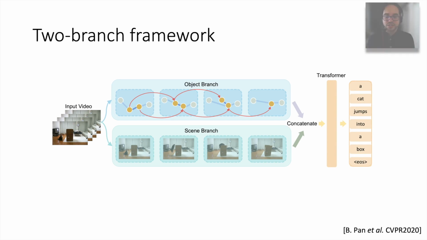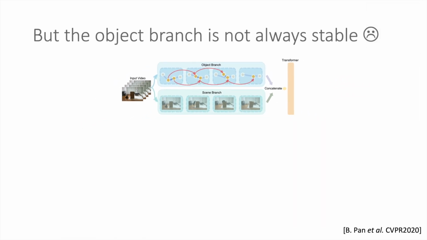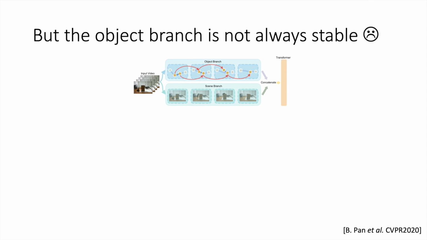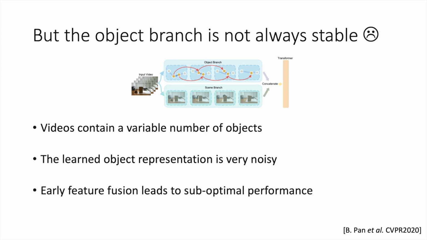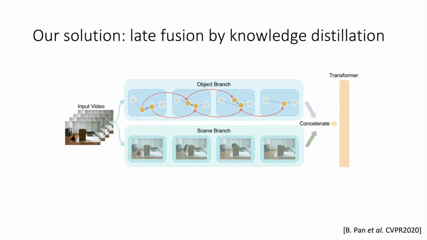So that's an interesting and simple idea. However, there is a complication, and that is the data-driven graph can be quite noisy. For example, the graph size can vary a lot from video to video, and that tends to lead to representations that are very noisy. So how can we take advantage of this without the instability issues? A solution is to use late fusion by knowledge distillation. The high-level idea is that we don't want to use both branches during inference time. Instead, we want to leverage the object branch only for training.